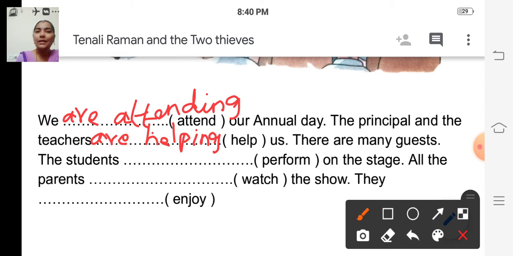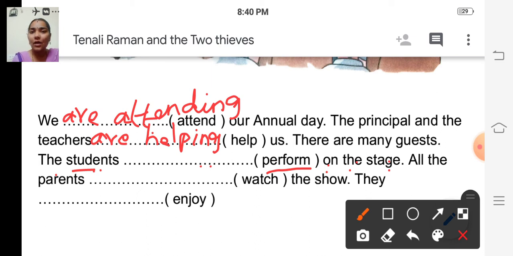The students dash on the stage. Verb is perform. The noun is the students. Is it singular or plural?